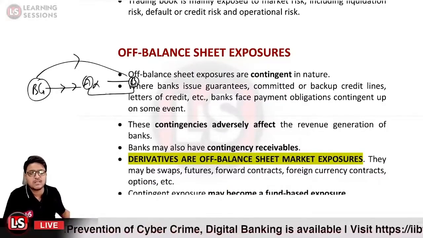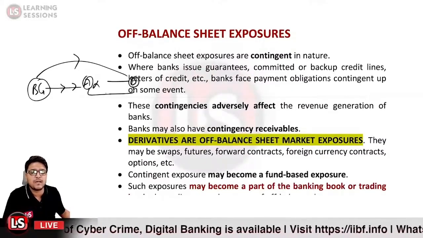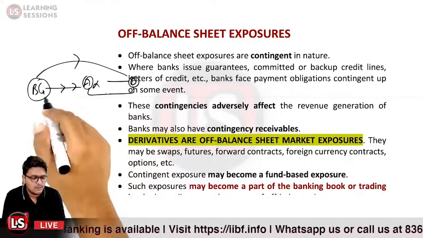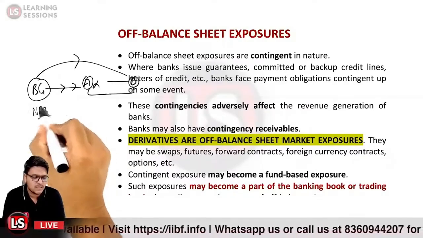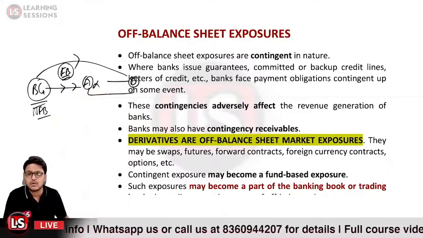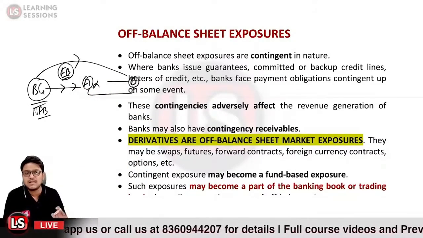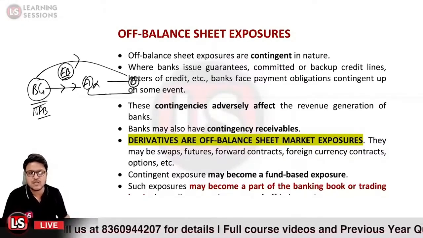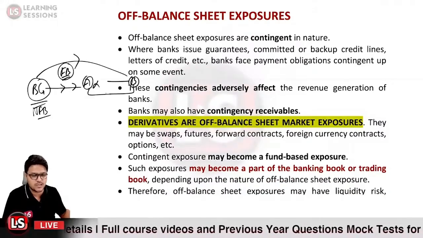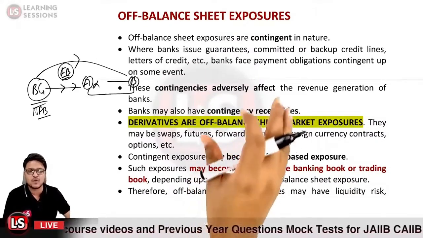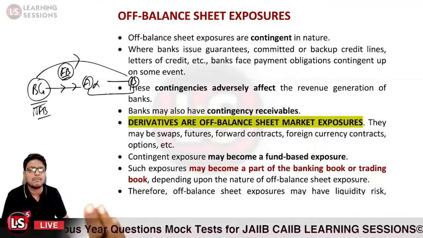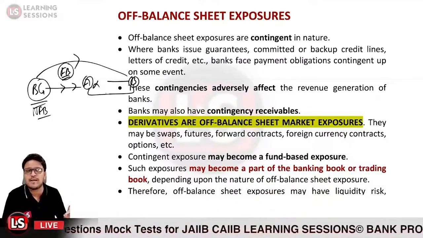Okay, and the contingent exposure may become a fund based exposure. When the amount is to be paid to the beneficiary, in that particular case a non-fund based facility is converted to a fund based facility. Now there is an outlay of the fund, if the contingency crystallized. Such exposures may become a part of the banking book or trading book, depending upon the nature of the off balance sheet exposure.